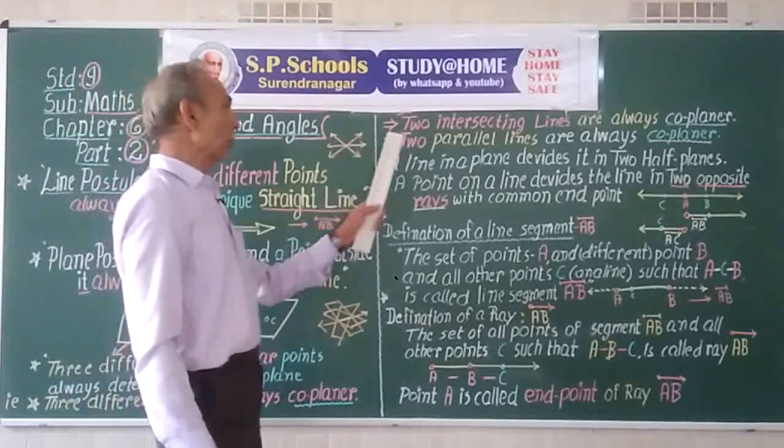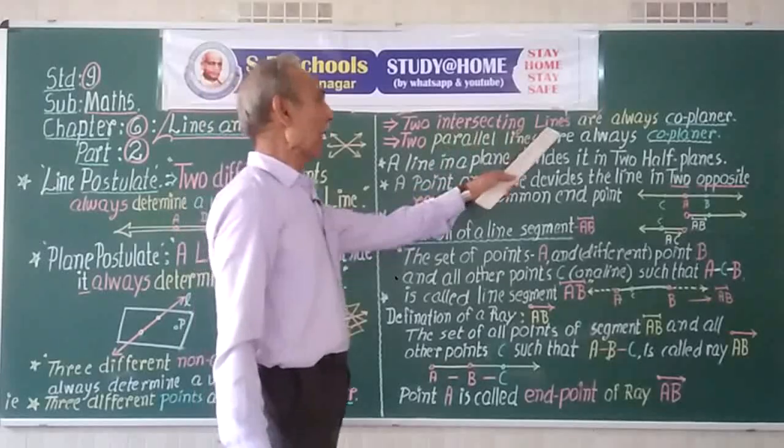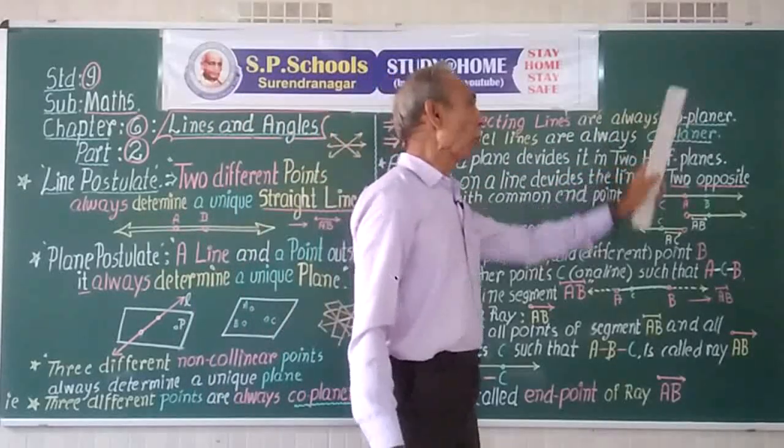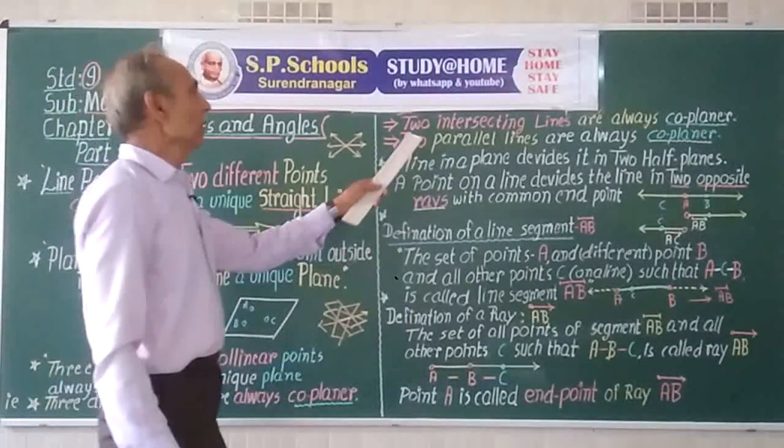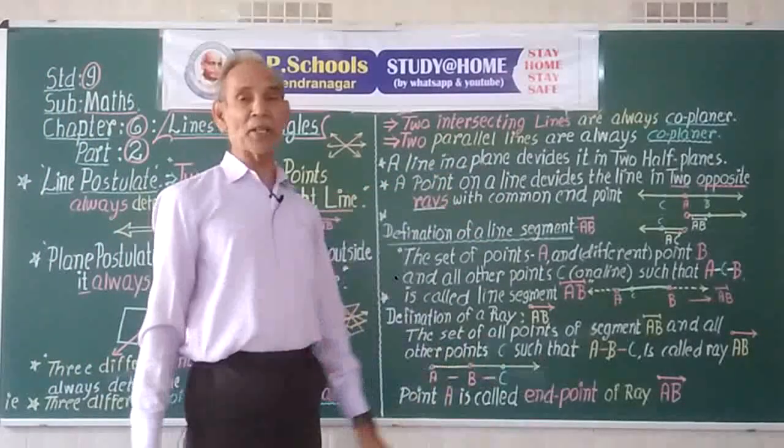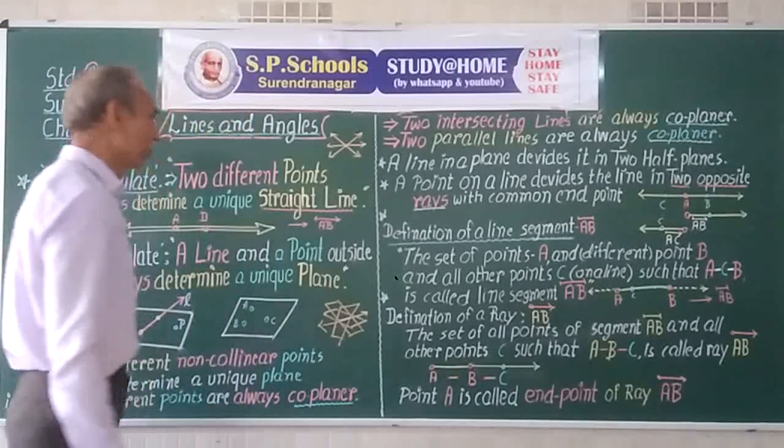We also can conclude that 2 distinct lines are always coplanar. 2 intersecting lines, distinct lines but intersect.